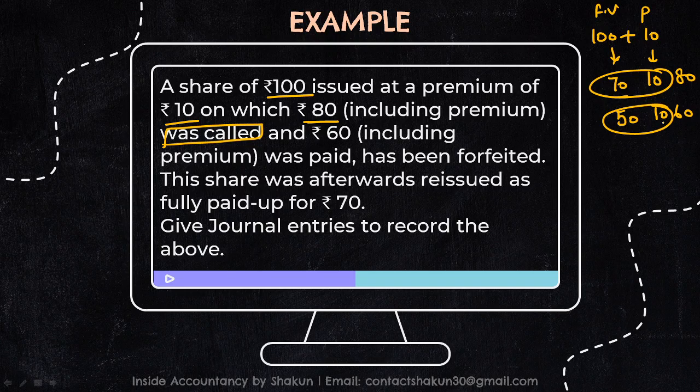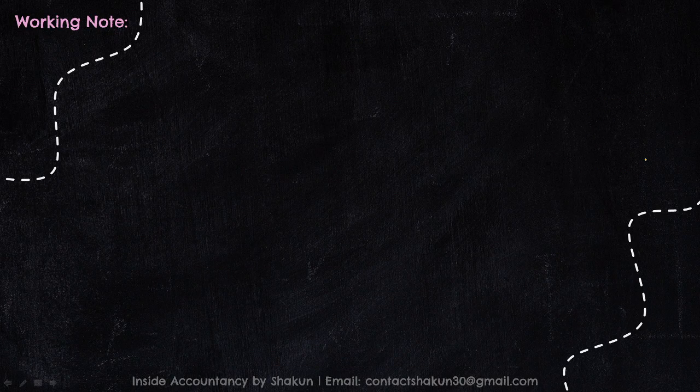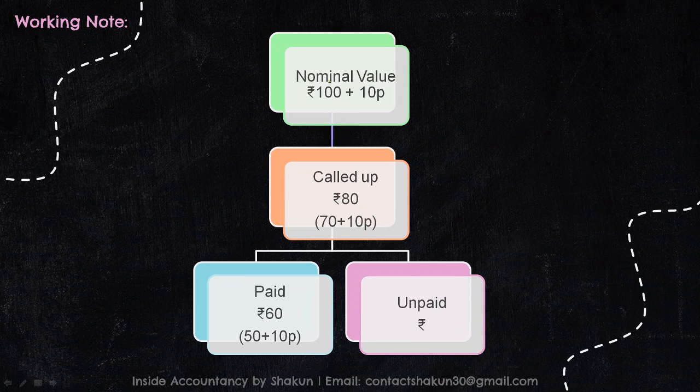And these shares have been forfeited. They were later reissued as fully paid up for 70. I'm going to explain this again. Look here. So, as was given in the question, the nominal or the face value is 100 and the premium is 10.